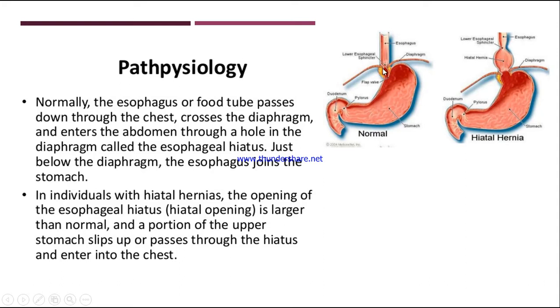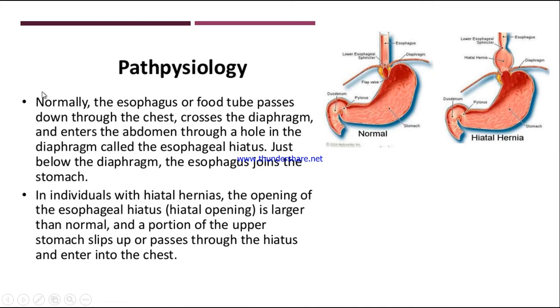Instead of being straight, because this part is going up, it is not round like this, and the curve here is decreased. This portion goes up, so it is becoming like this, protruded. So this is nothing but hiatal hernia.